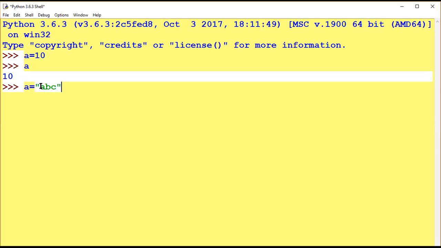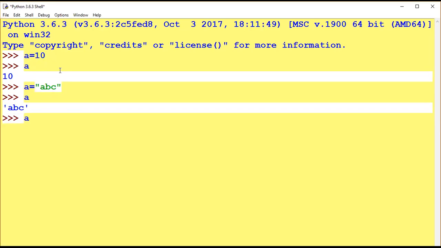Here A equal ABC. What is ABC? It is a string type value which is being assigned to A. See here, now I am writing a. ABC will be printed. So it doesn't pinpoint that previously you declared an integer. Now you are storing an ABC value.